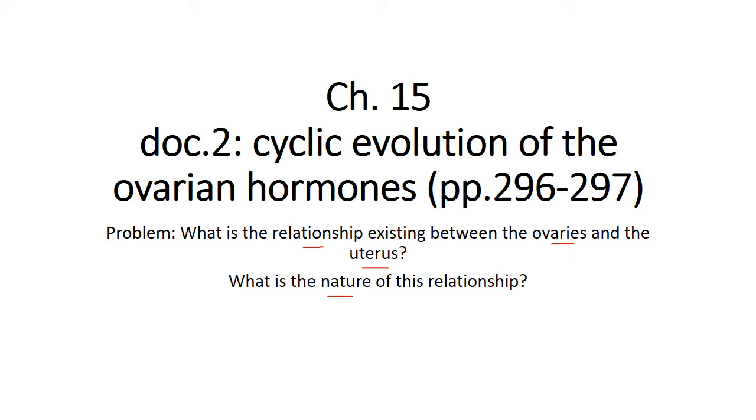Hello, this is chapter 15, document 2, Cyclic Evolution of the Ovarian Hormones. It's page 296, 297 in the yearbook. In this document, we have to find out what the relationship is between the ovaries and the uterus, and the nature of this relationship.